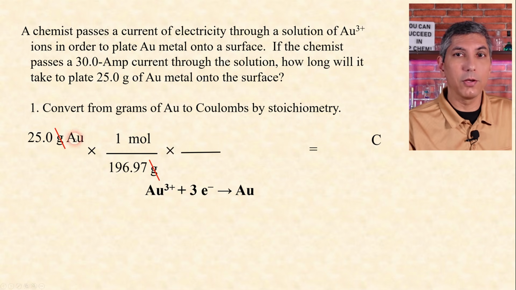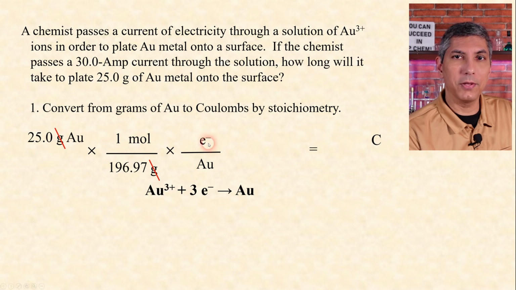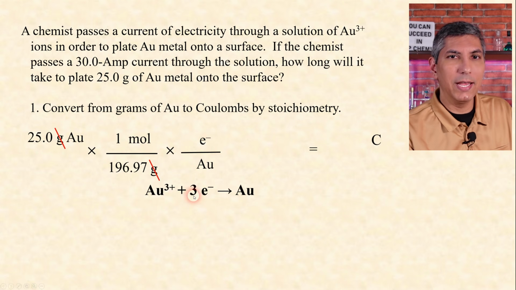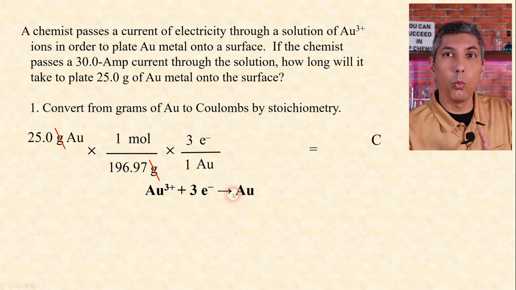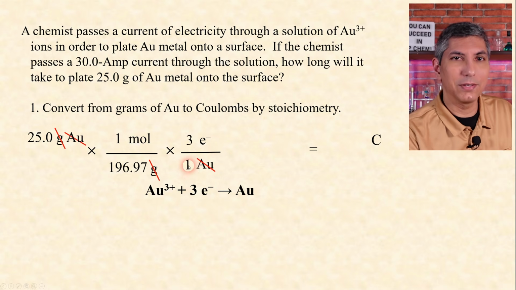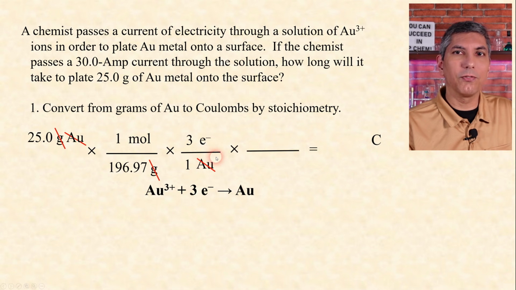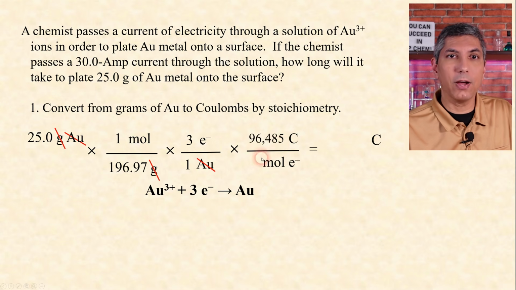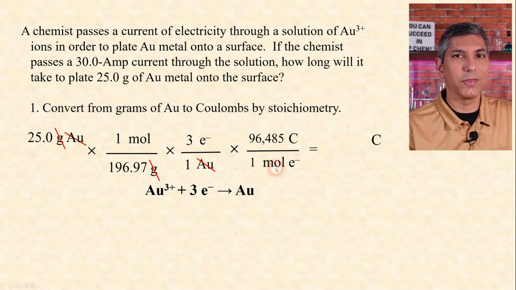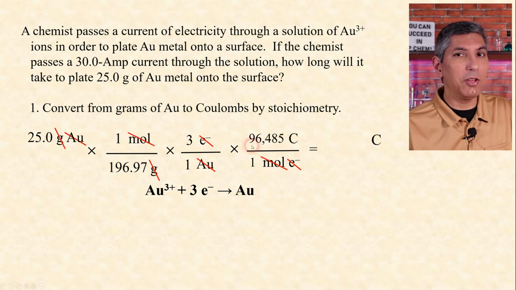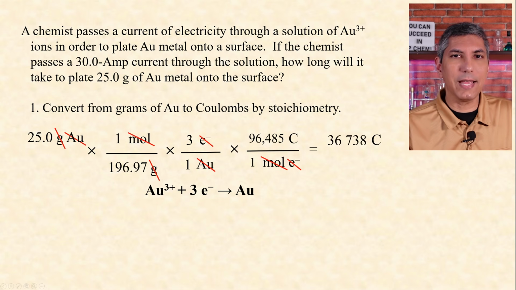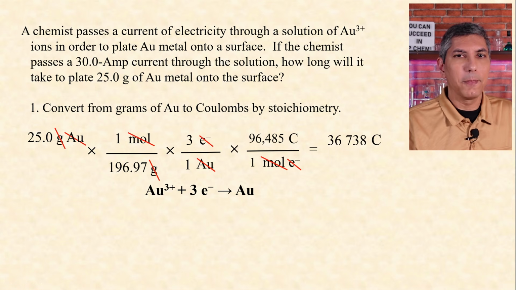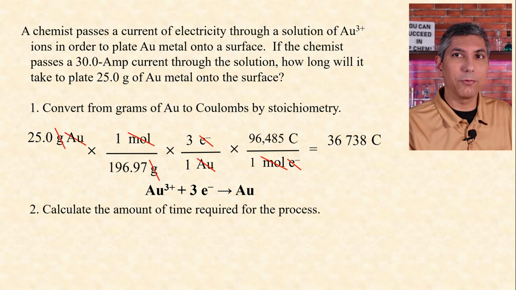Step 2 is the mole ratio. Gold goes on the bottom, electrons go on the top. We can look at the balanced half reaction and see that it takes 3 electrons to make 1 gold atom. Gold is out, top and bottom. Step 3 is to convert to our final unit, which is coulombs. We put moles of electrons on the bottom and coulombs on top. Faraday's constant tells us that there are 96,485 coulombs in 1 mole of electrons. We cancel moles and electrons, and now we do our math and find that this requires 36,738 coulombs.